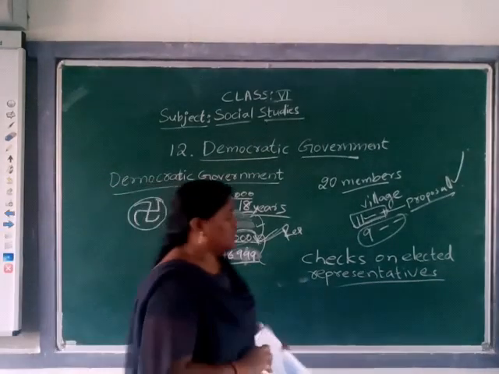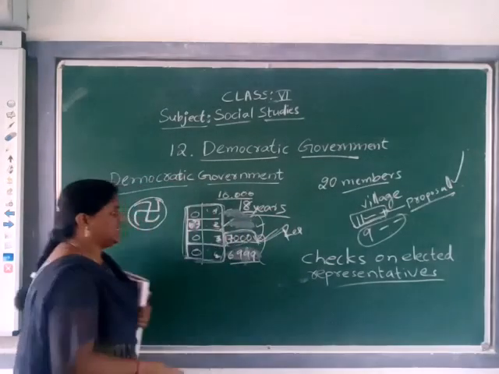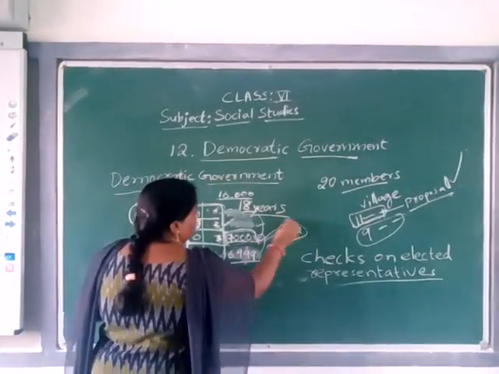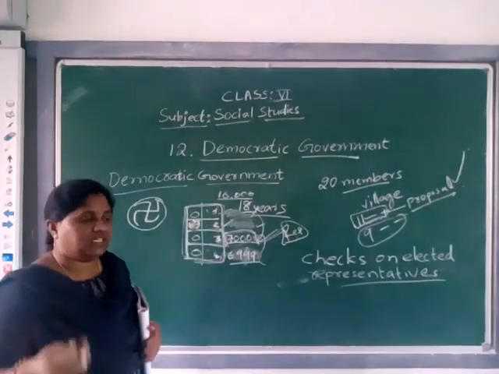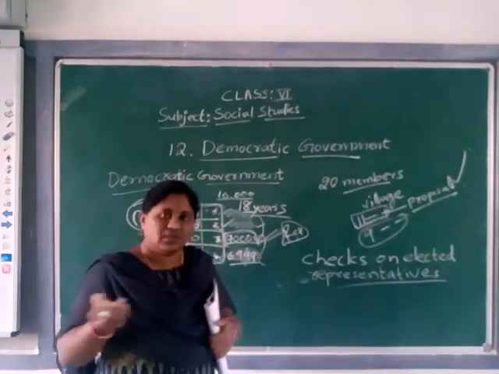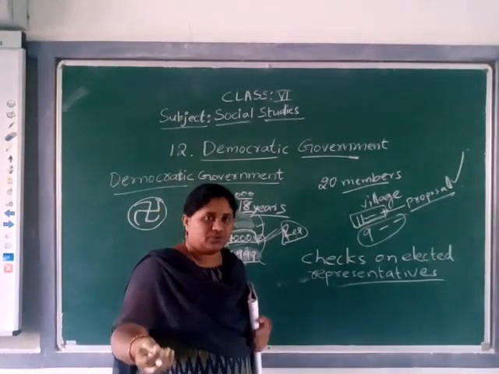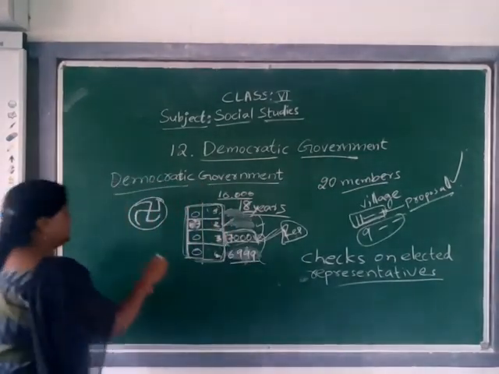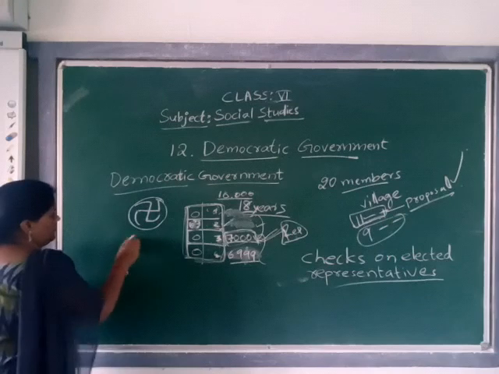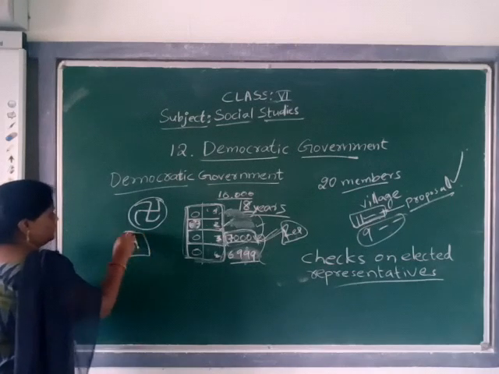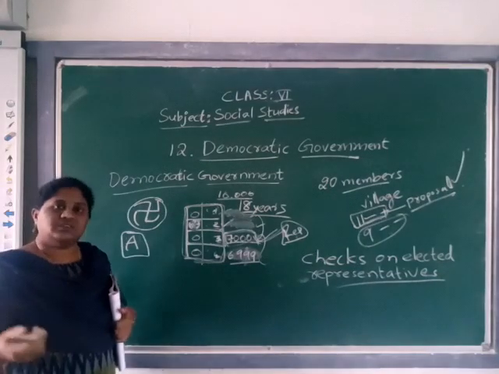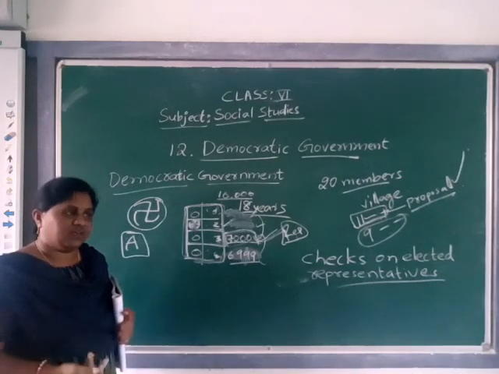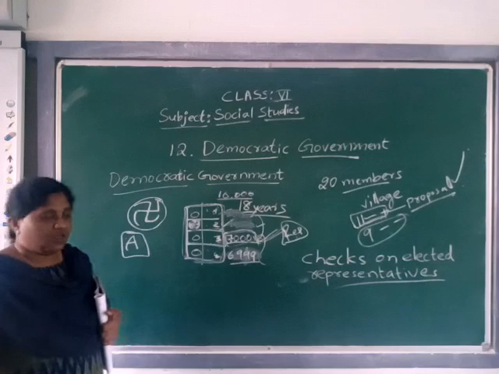For example, we selected as representative whoever got the majority. Say our MLA or our MP or any circle, we have selected one person, A. We have selected A as our village sarpanch or as our constituency's MLA.